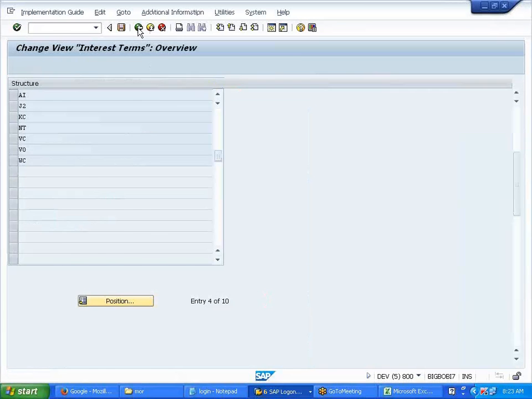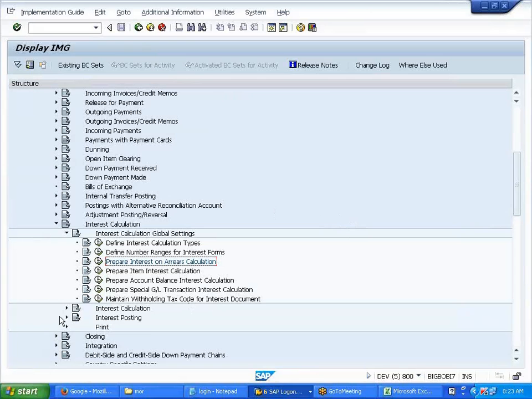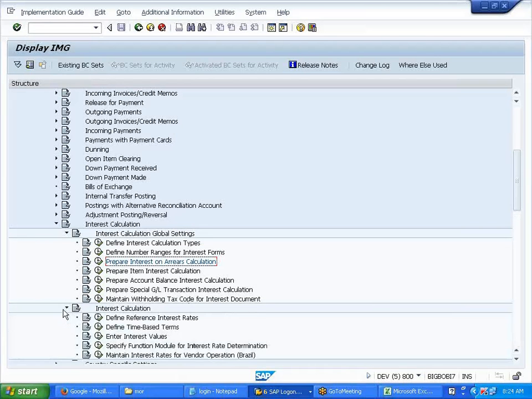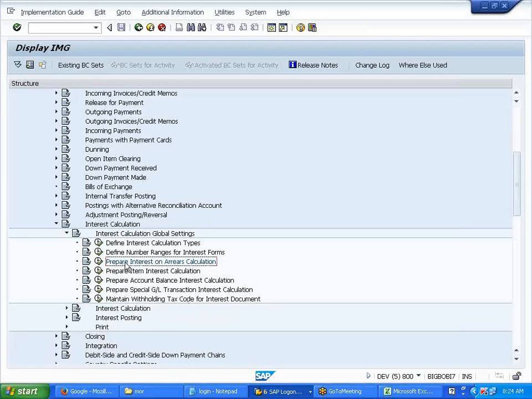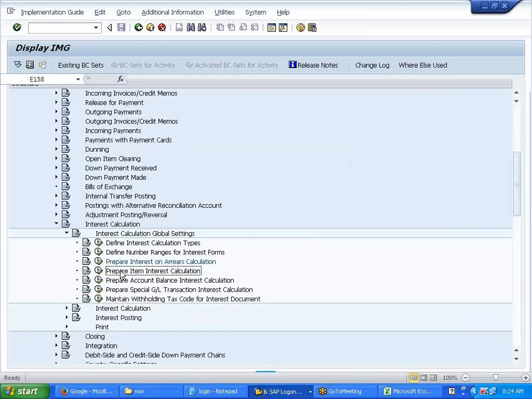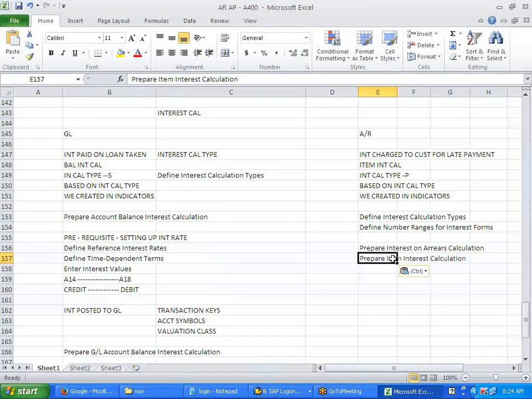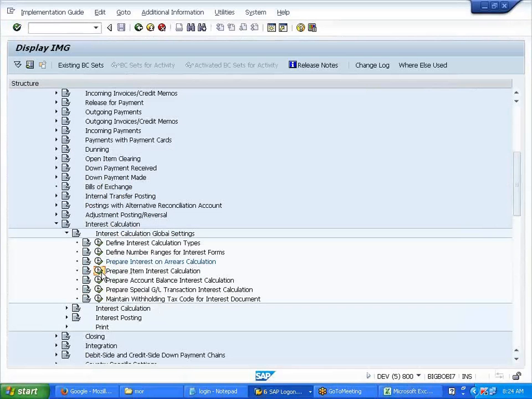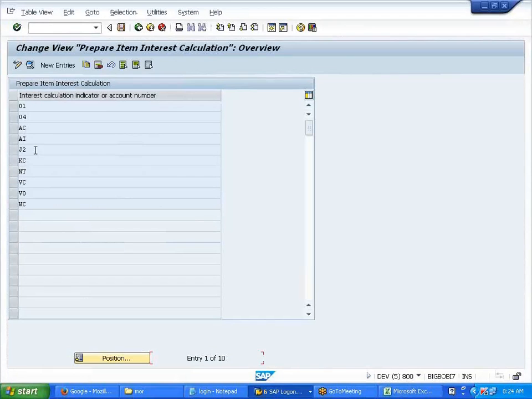The only exceptional thing over here is you have further settings in this. The same settings you can extend further. Further conditions are available here. Same thing, prepare item interest. What I have configured here, AI, I double click on this.